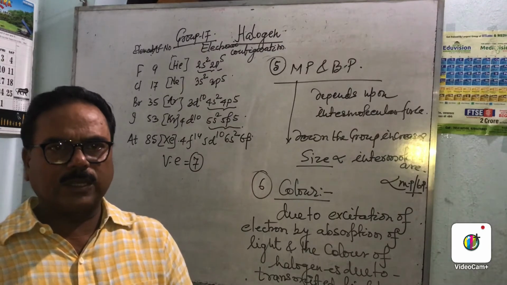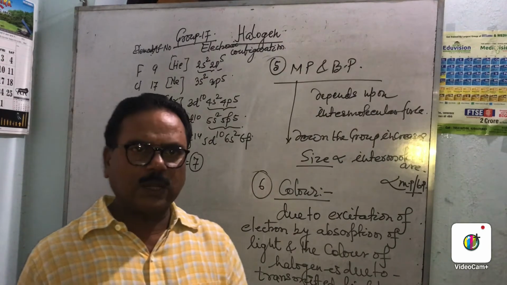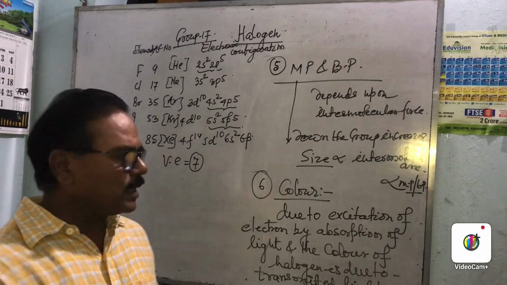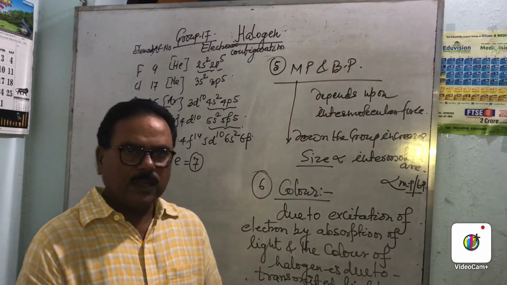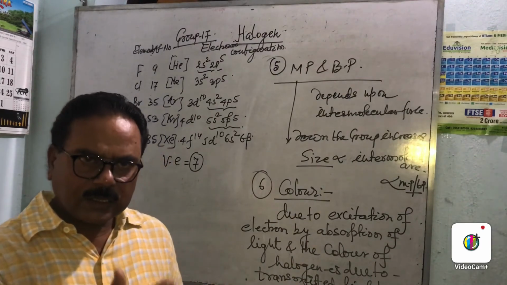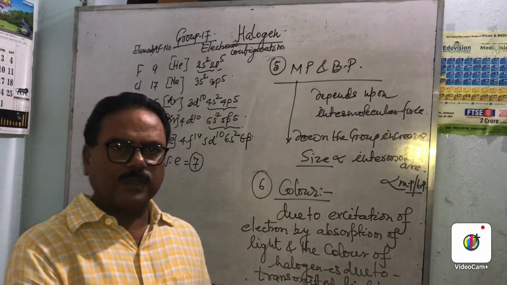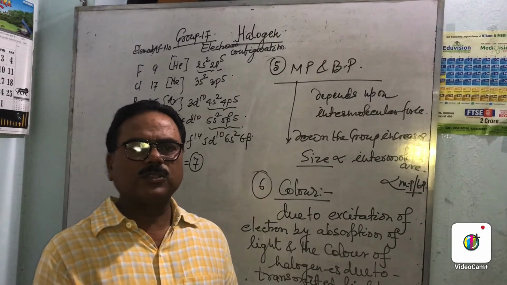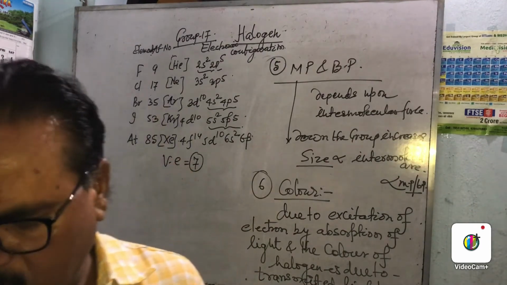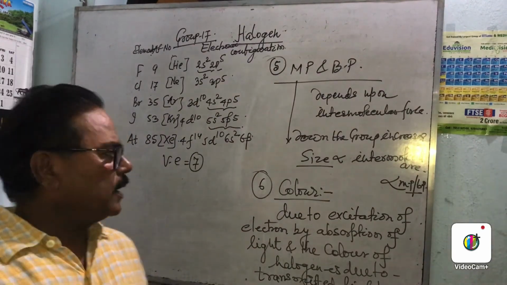Chlorine is yellow-green. Bromine is brown. So this color is due to the transmitted light. So simply, why halogens are colored? Due to the excitation of electron, the energy is absorbed from the visible region, and the color is due to the transmitted light. So the halogen shows a certain color, right?